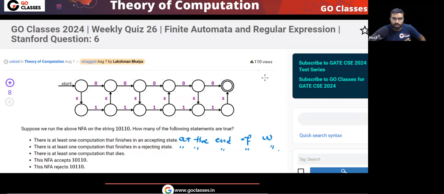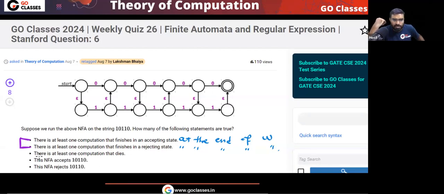In option A, option B, they will mention at the end of W. So very simple. I hope this point is clear.